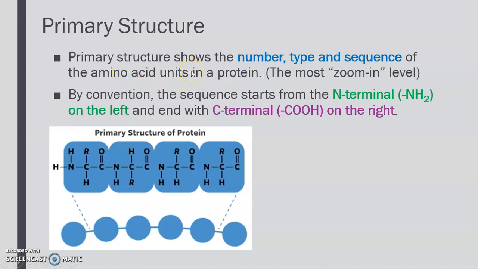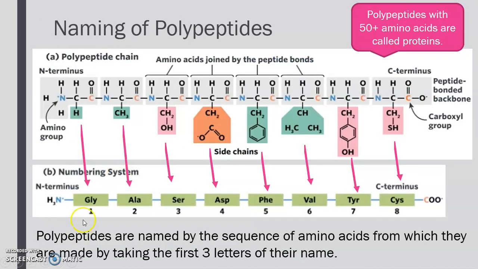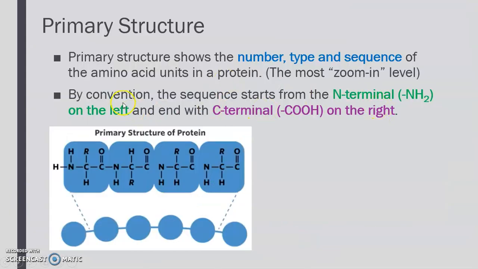By convention, the sequence always starts with the N-terminal, which is the amino functional group of the first amino acid on the left, and then it ends with the C-terminal, which is the COOH on the right.